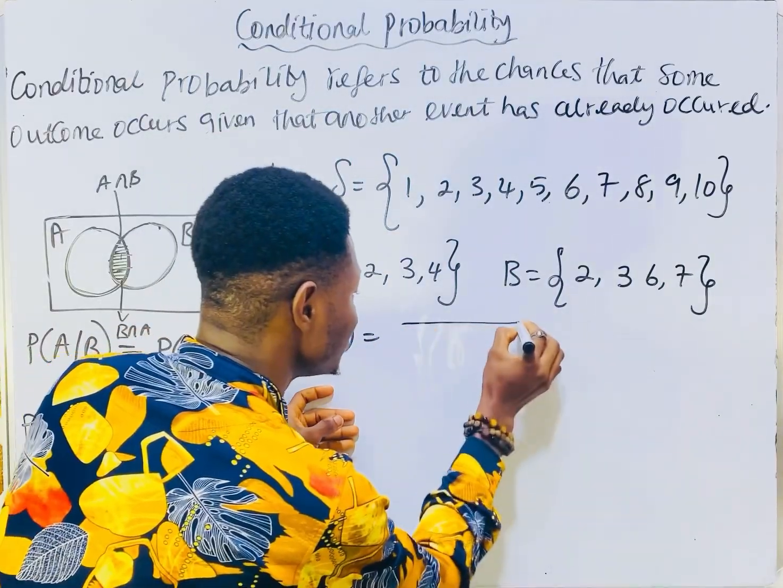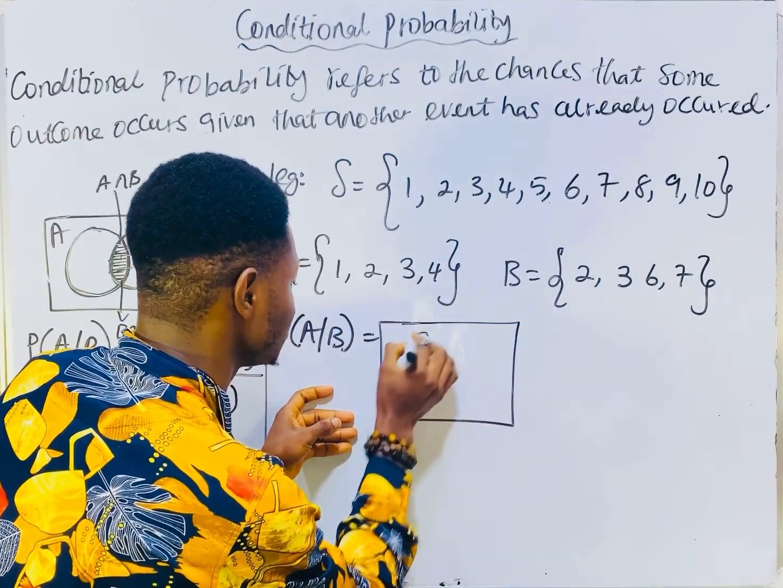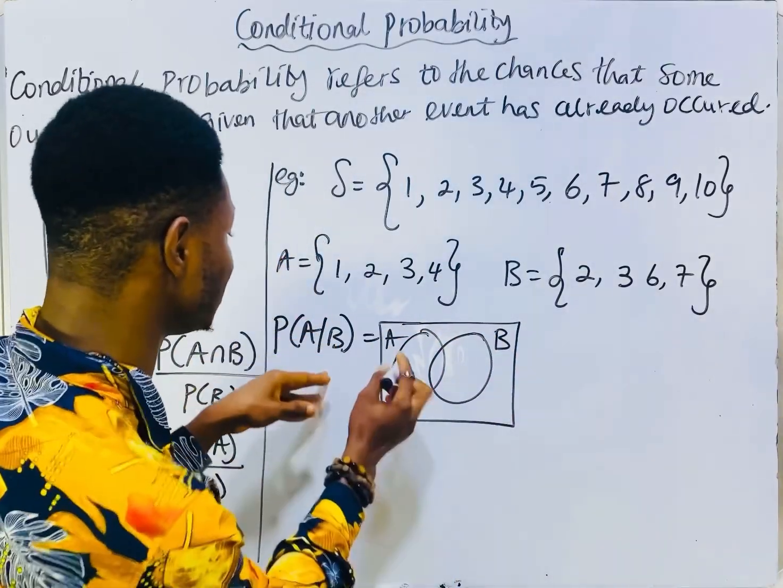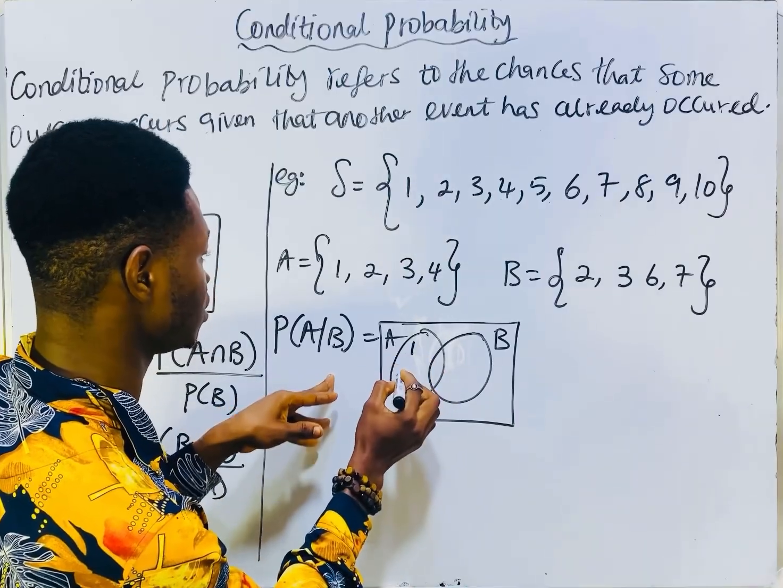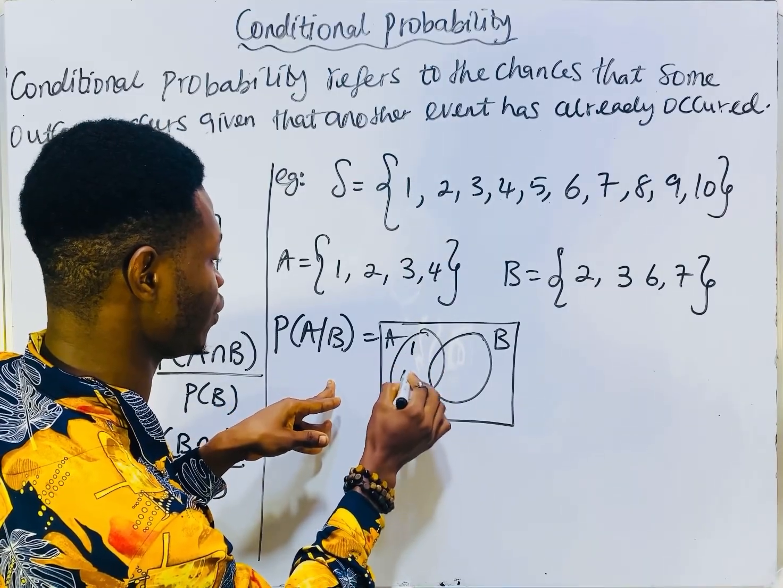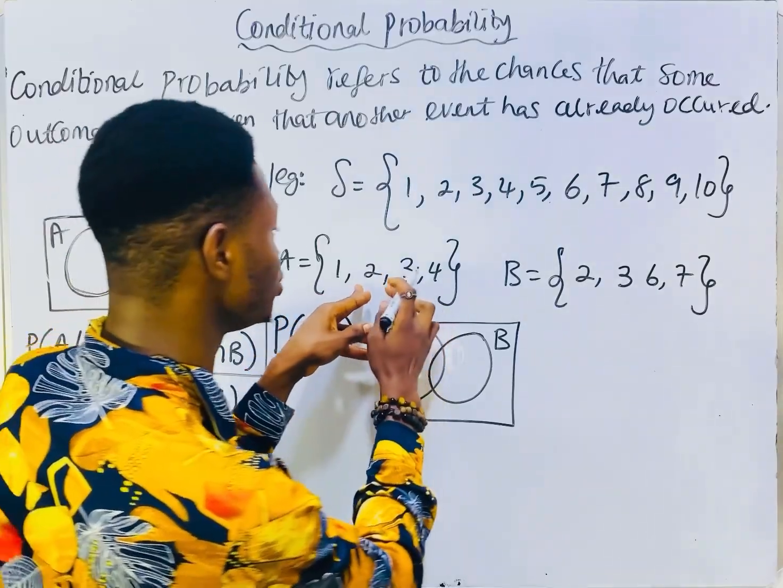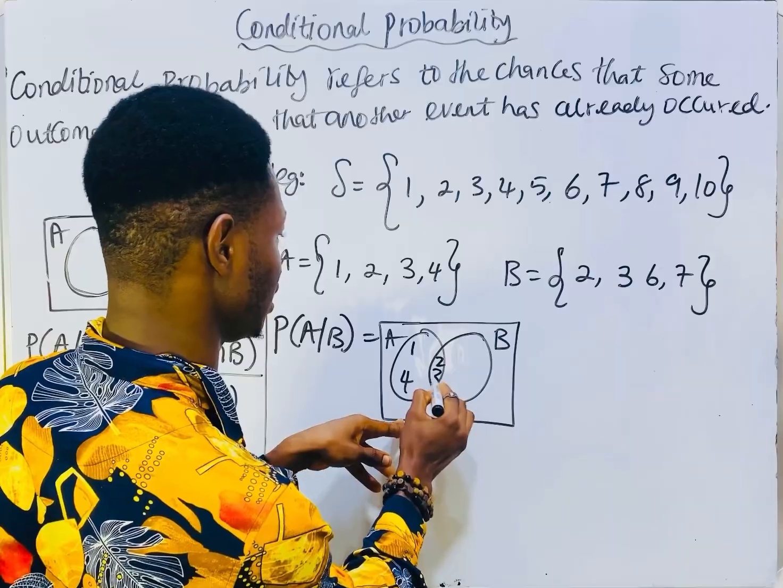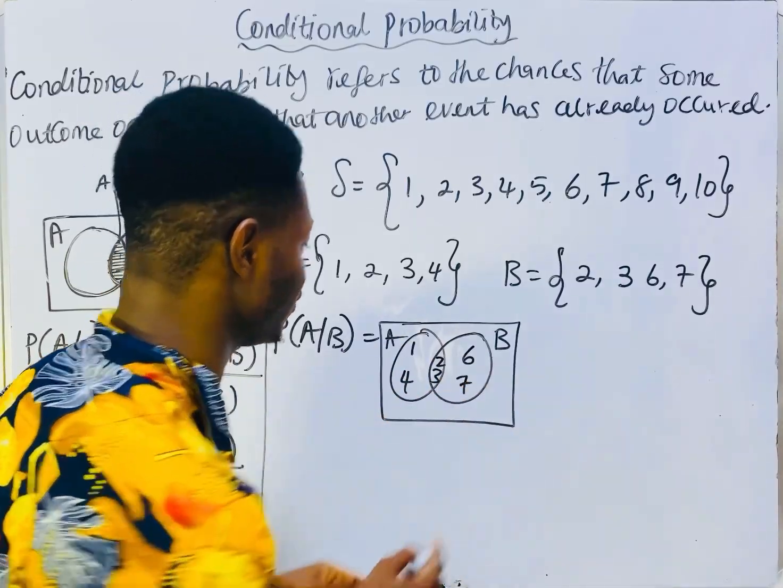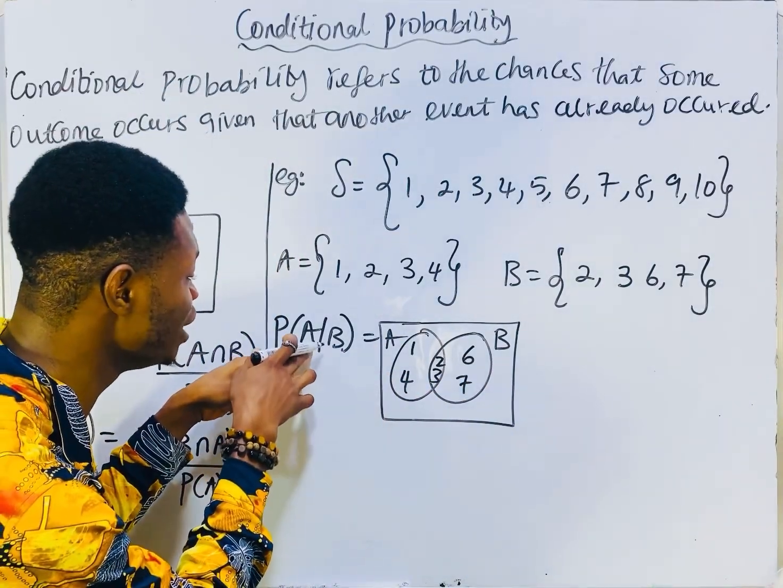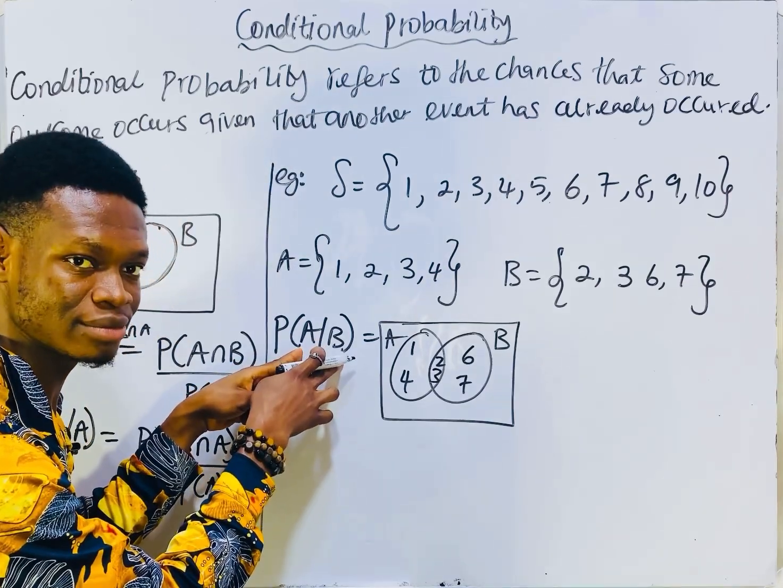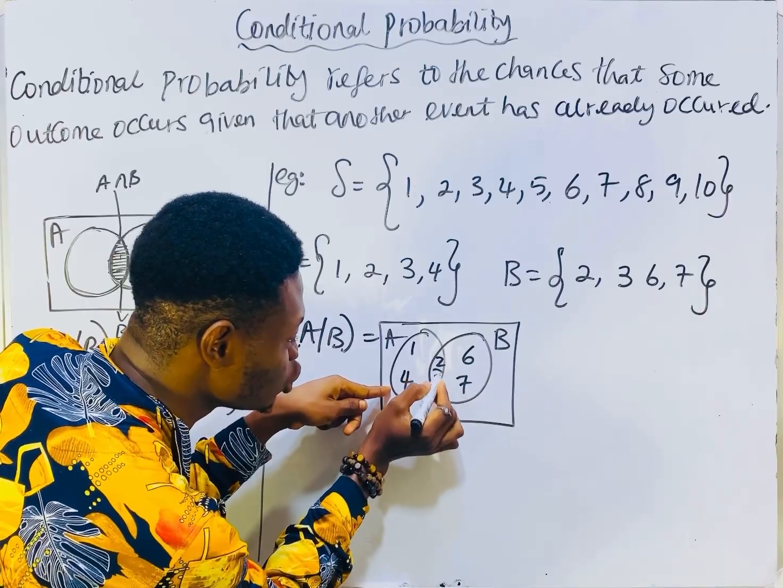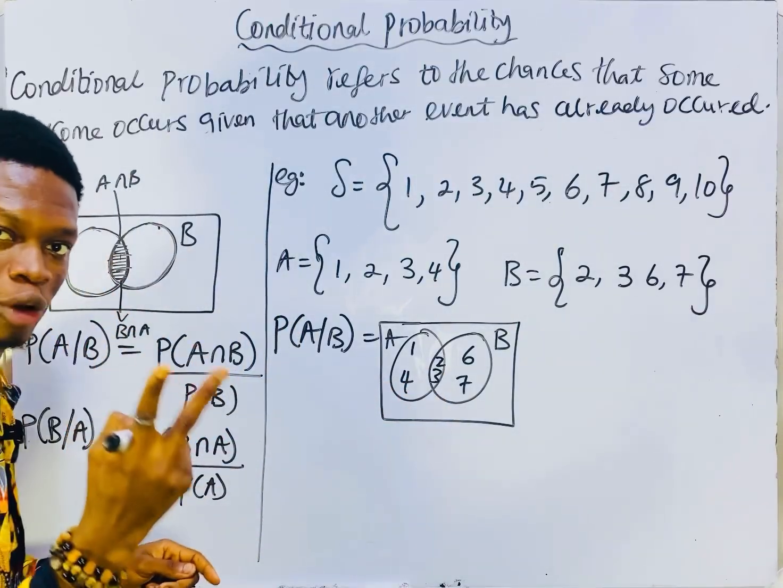Let me draw the Venn diagram so you can see what I'm talking about. This is event A, this is event B. In A, I have 1 and 4. What is common between A and B is 2 and 3, the intersection. Then I have 6 and 7 in B. How much of A is in B? It is 2 and 3, which are two numbers.